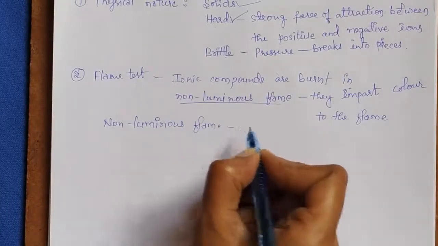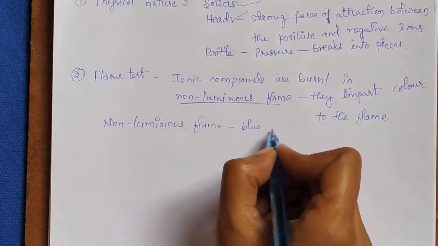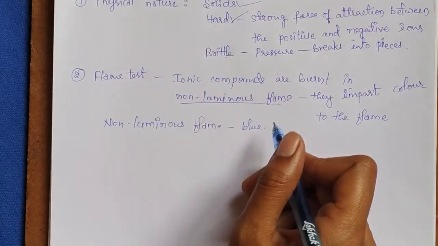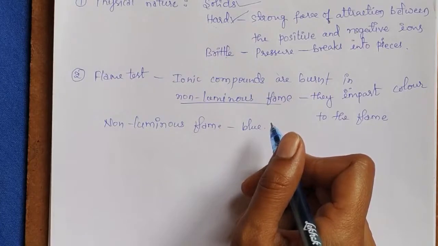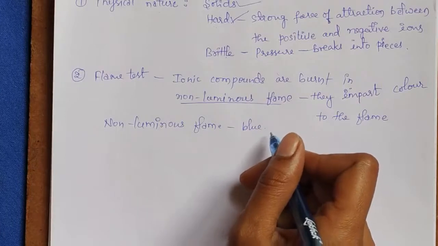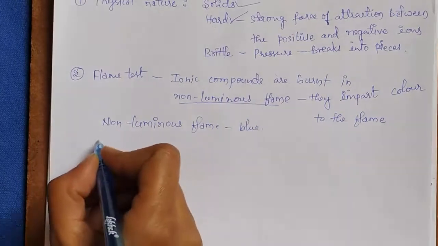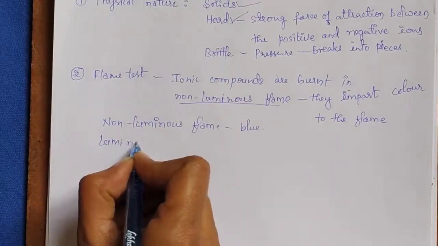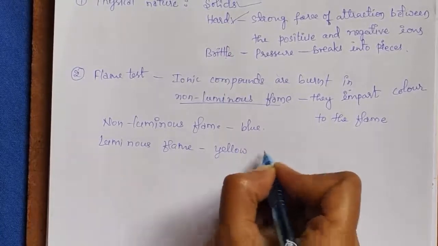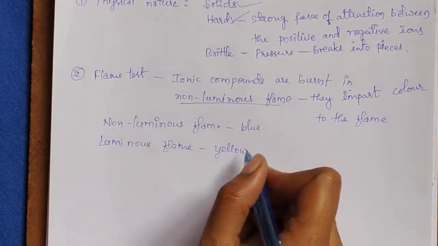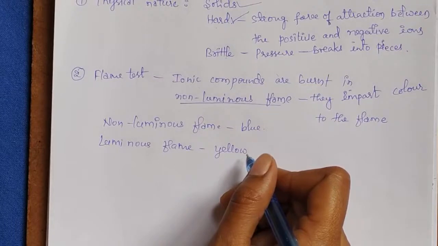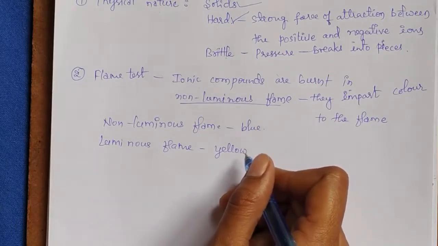Non-luminous flame means a blue colored flame. When we use a gas stove in our kitchen, the flame we observe is blue in color. That is a non-luminous flame. But a luminous flame is yellow in color. We get a luminous flame when we burn wood.